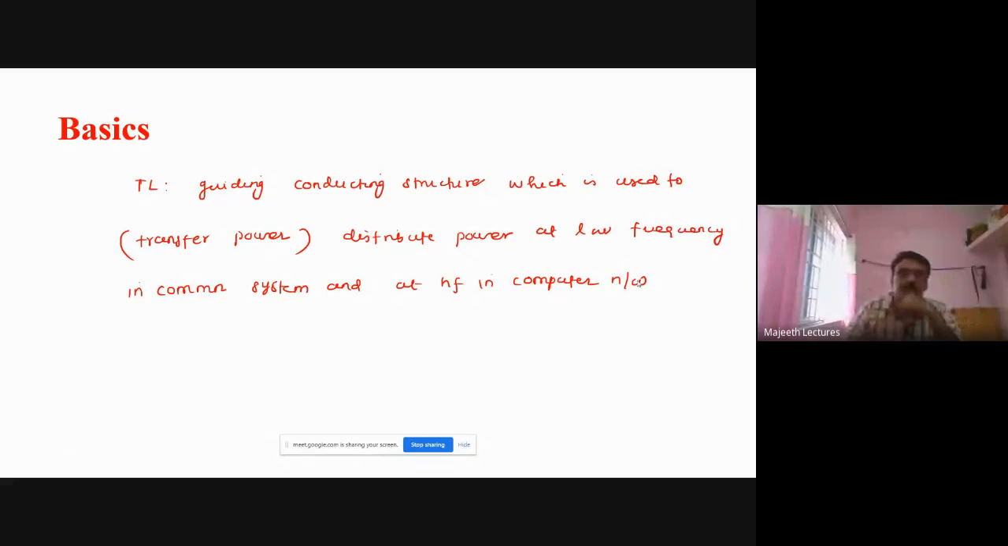Whenever you want to distribute power at a high frequency, what do we have to do? We have to go for waveguides. Please remember, for high frequency we have to go for waveguides. At low frequency, we can use a transmission line. We know a waveguide is used to transfer the power at high frequency. Which device will allow only high frequency? A high pass filter, which blocks low frequency and allows high frequency to pass. So a waveguide acts as a high pass filter, whereas a transmission line acts as a low pass filter.